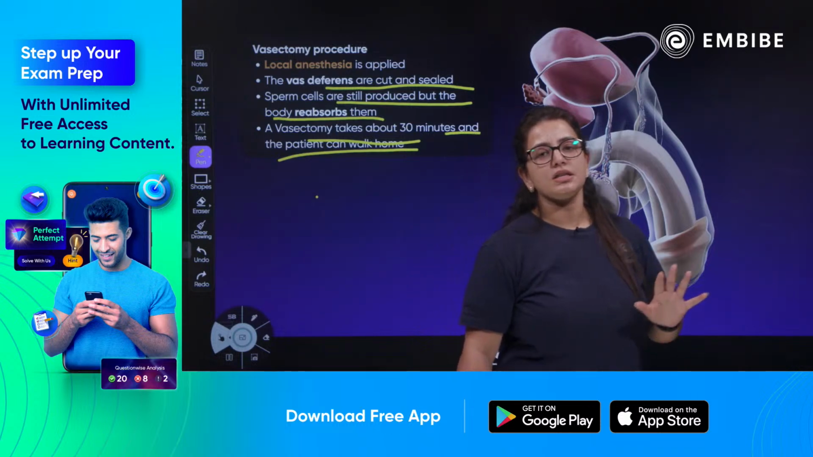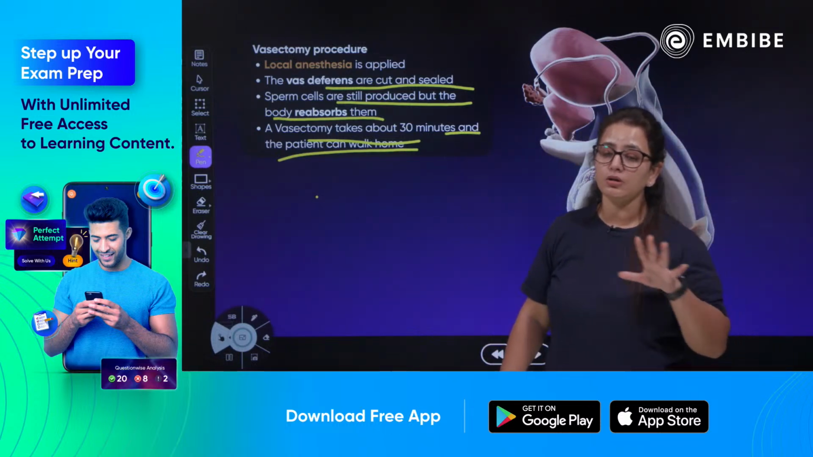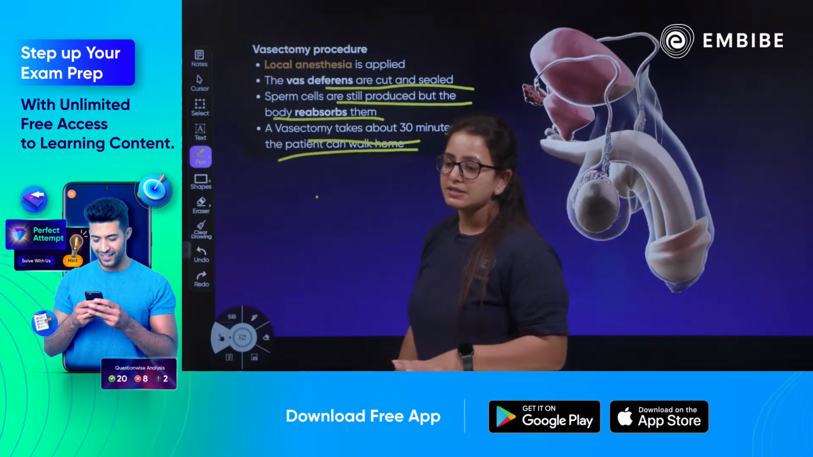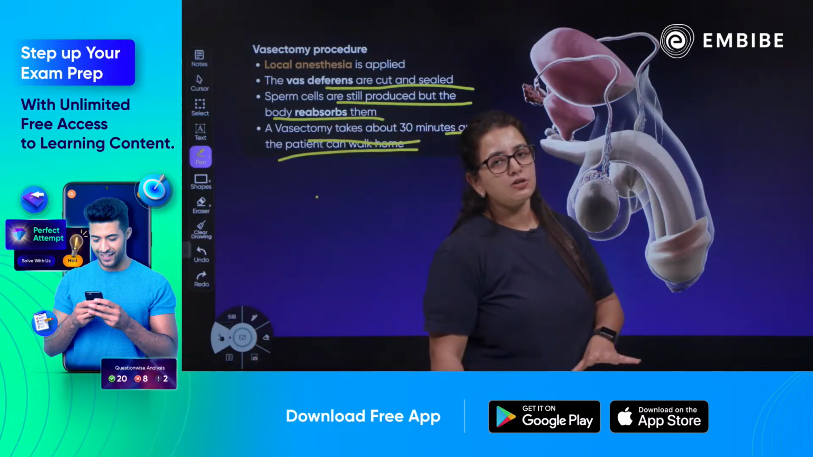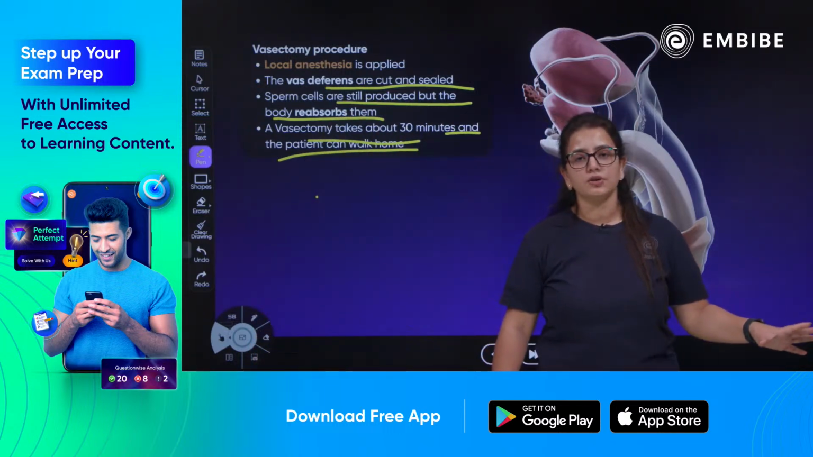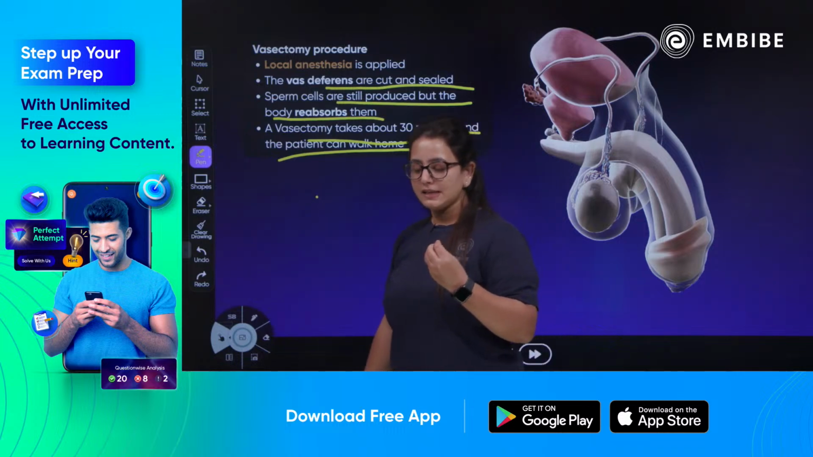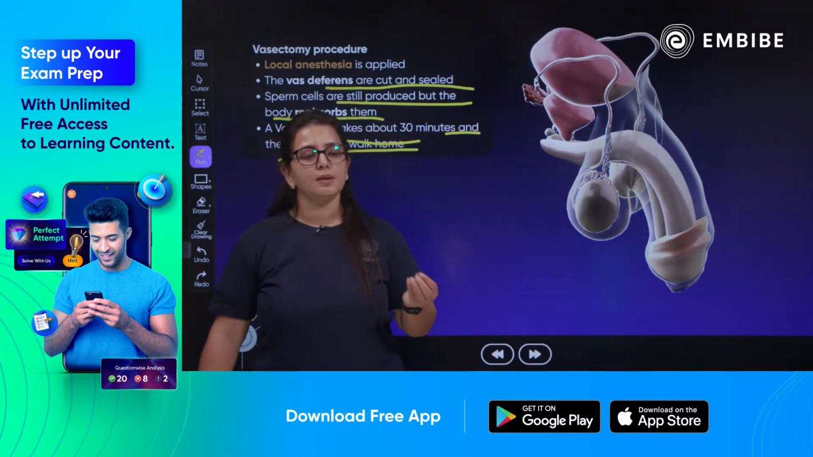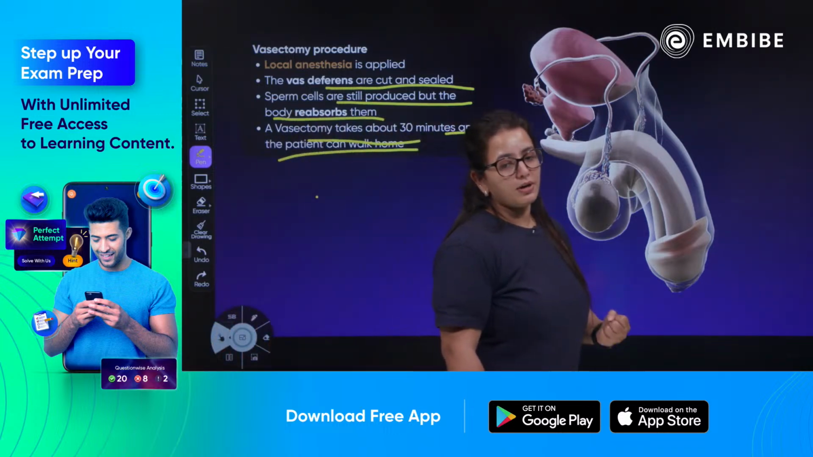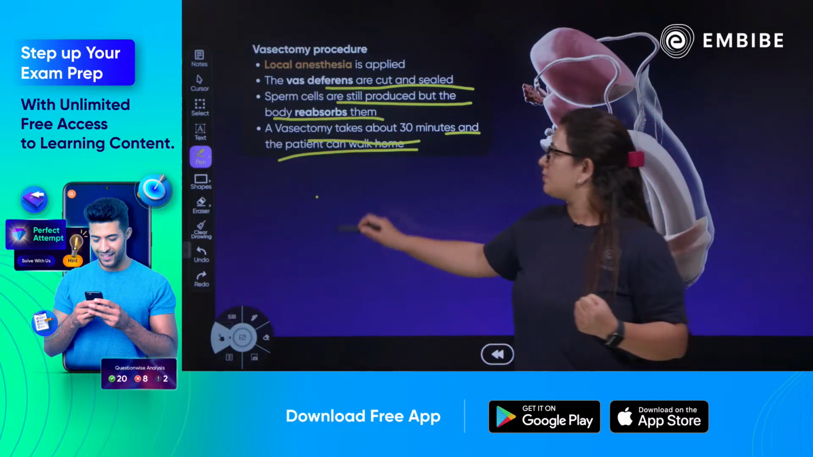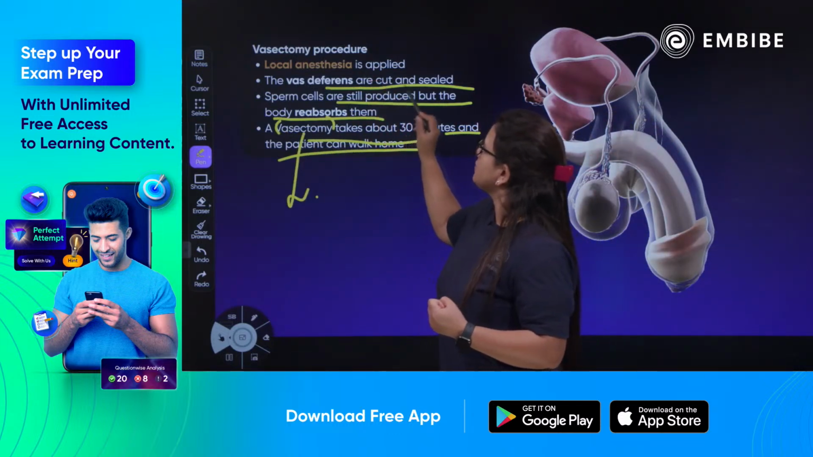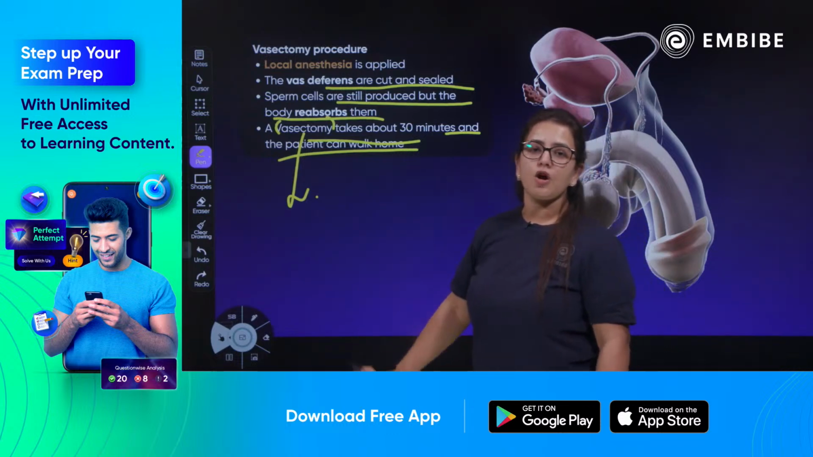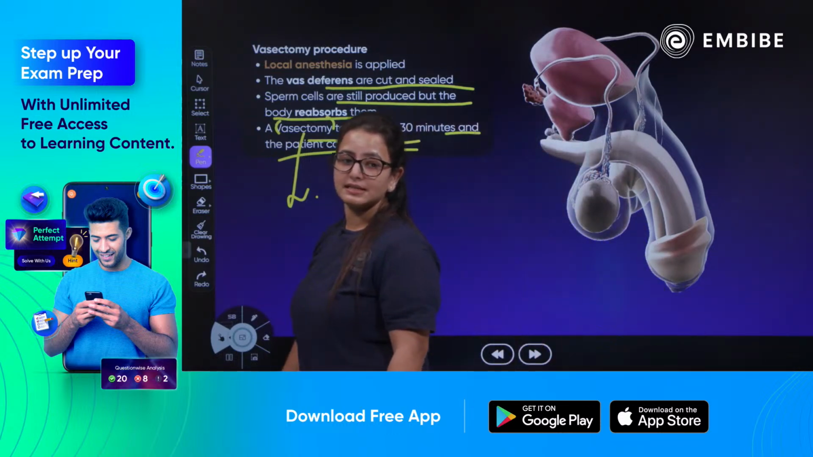Yes, this is the surgical procedure being performed on the male reproductive system. The vas deferens has been cut and sealed, which does not allow the sperm to pass on to the urethra, and the sperm are reabsorbed by the body. Yes, this is what you know as vasectomy. Please remember, the vas deferens is cut in a vasectomy, and it is performed on the male reproductive system.